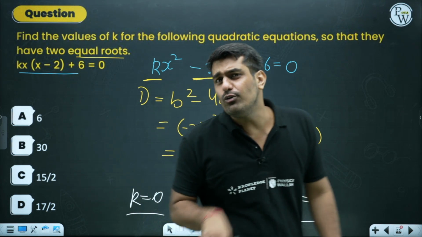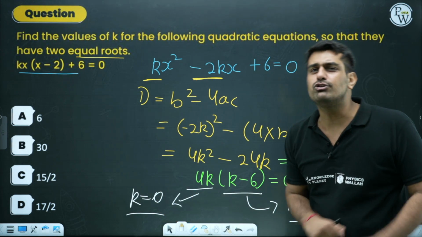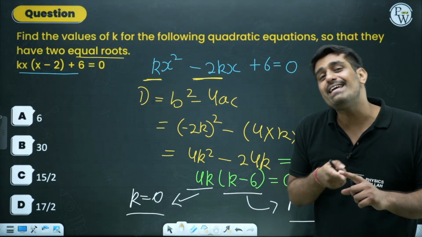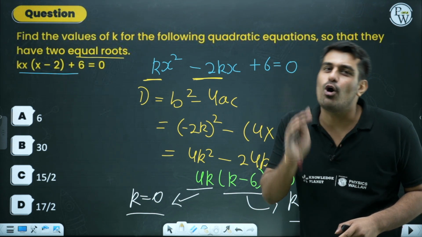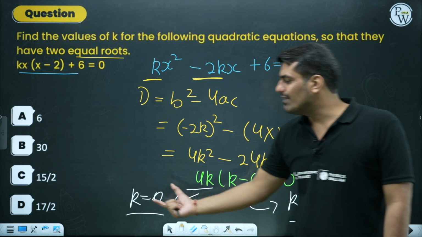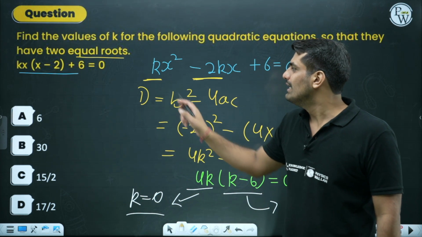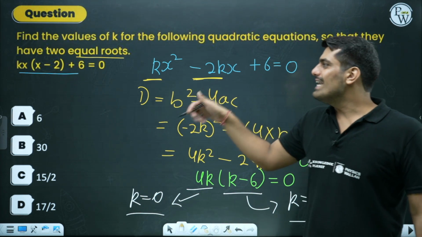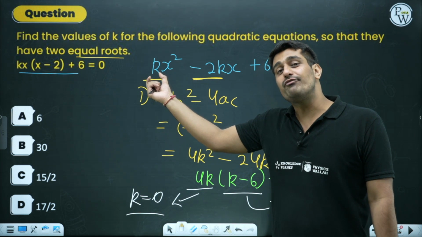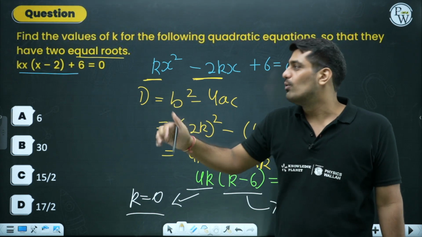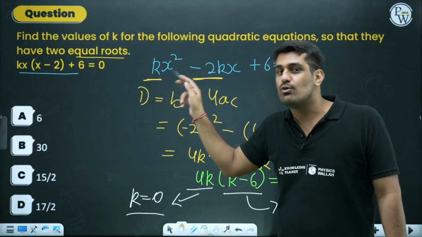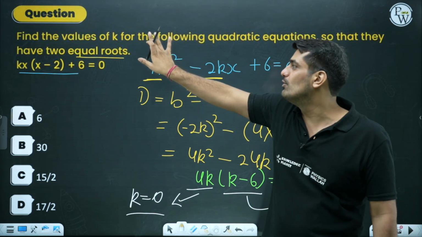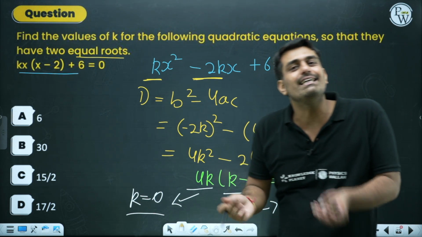But why don't we have in the options the value k equals to 0? Think about it. Why can k not be equal to 0? If you put some pressure on your mind, you will realize, if you put the value of k equal to 0, what will happen? This is our equation. In the equation, x square has the coefficient k. When k becomes 0, this entire term will become 0. And if this entire term becomes 0, this equation will not be quadratic anymore.